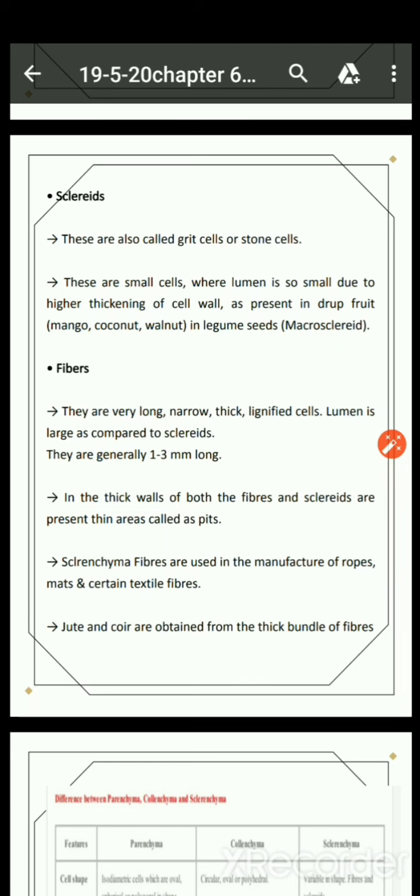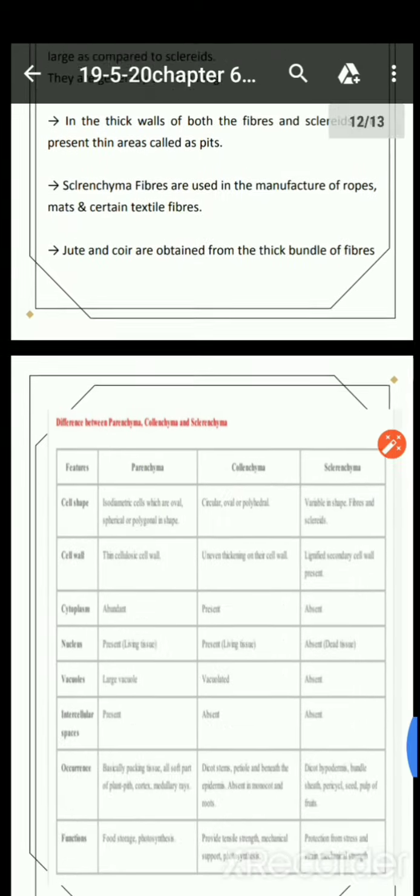In the thick walls of both the fibers and sclerids, there are present thin areas called pits. I have already shown you the diagram bacha. Sclerenchyma fibers are used in the manufacture of ropes, mats and coarse textile fiber. For example, the husk of the coconut contains sclerenchyma tissues, and they are fibers from which you can make ropes. Jute and coir are obtained from the thick bundle of fibers.